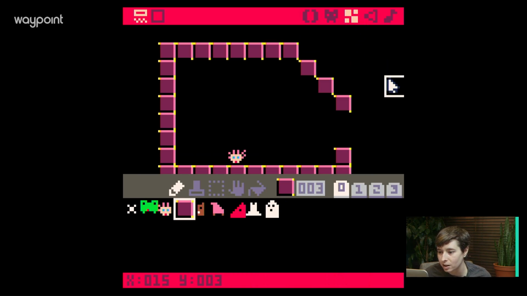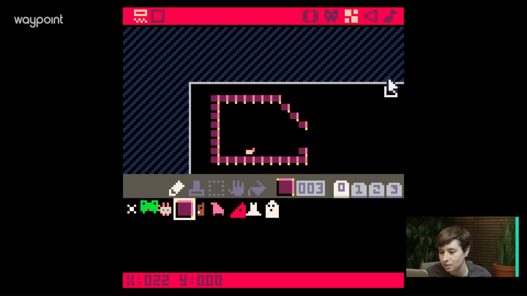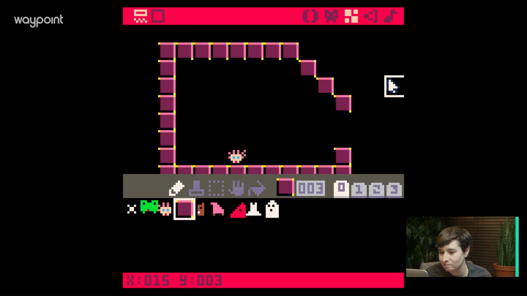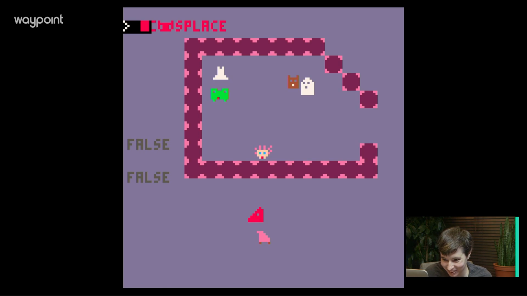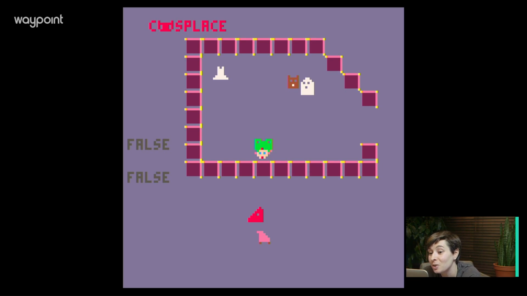Yeah, that looks better. Maybe. A little. I think it looks a little more like a brick. That looks a little more brick-like to me. That reads as brick. And then we got True, of course, because she's going through there.